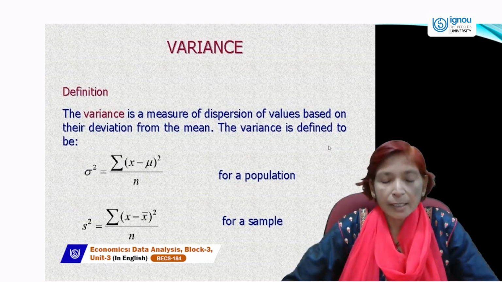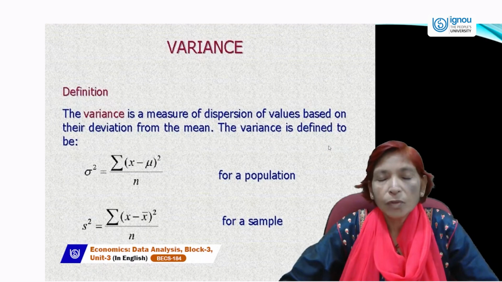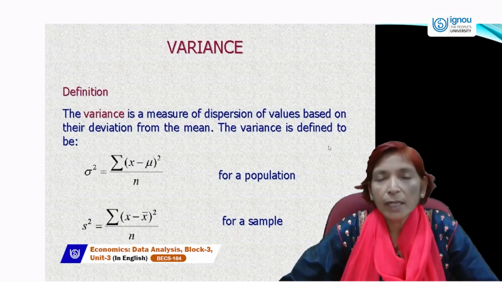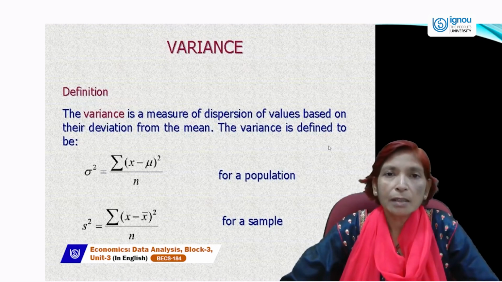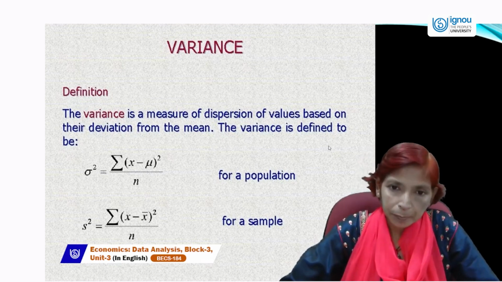In the first category we take the lower data, in the second category we take the higher data, and in between these we can find the median value. Median value is the mid value of the arranged data.